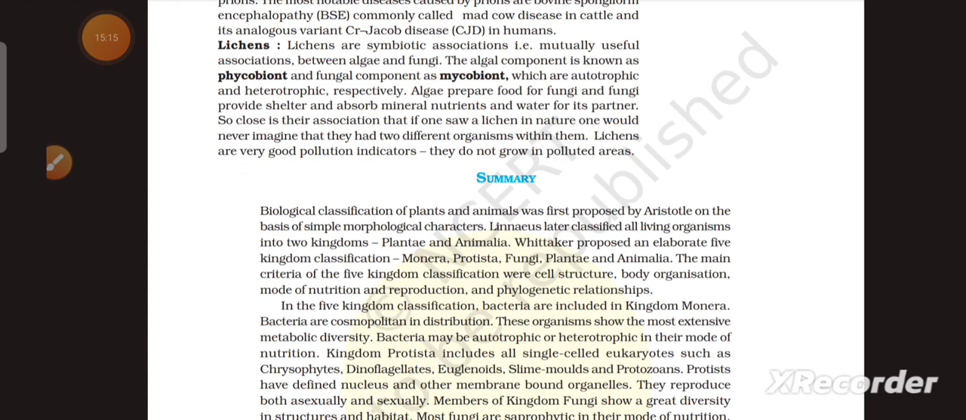Lichens are very good pollution indicators. They do not grow in polluted areas.